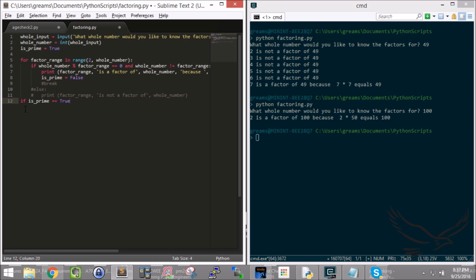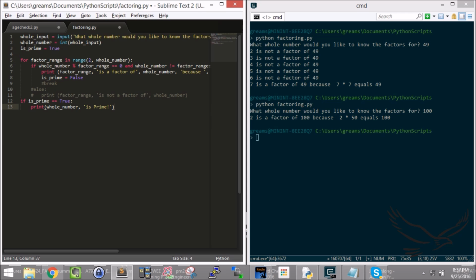so if is prime is still true after going through this for loop, then what do I know? Well, colon, I know print that the whole number is prime. So I'll say whole number, comma, and we'll just say is prime, exclam, right? So we'll know that that whole number is prime.